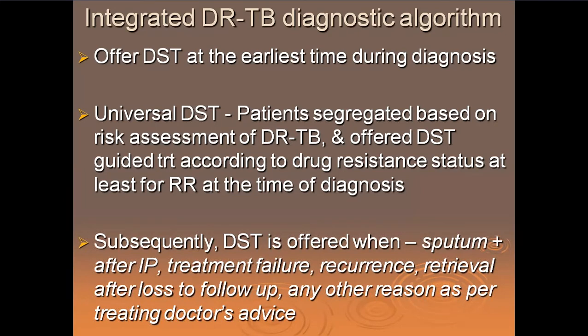We let the IP continue, and when he remains sputum positive after IP, we try and do a DST and change the drug regimen if we require to. So therefore, remember, DST is a word which is going to stay with you. Offer the patient DST initially at the beginning of his treatment, and then according to the DST drug sensitivity, give him the bunch of drugs that you want to give. That's the plain and simple thing which comes out of this.